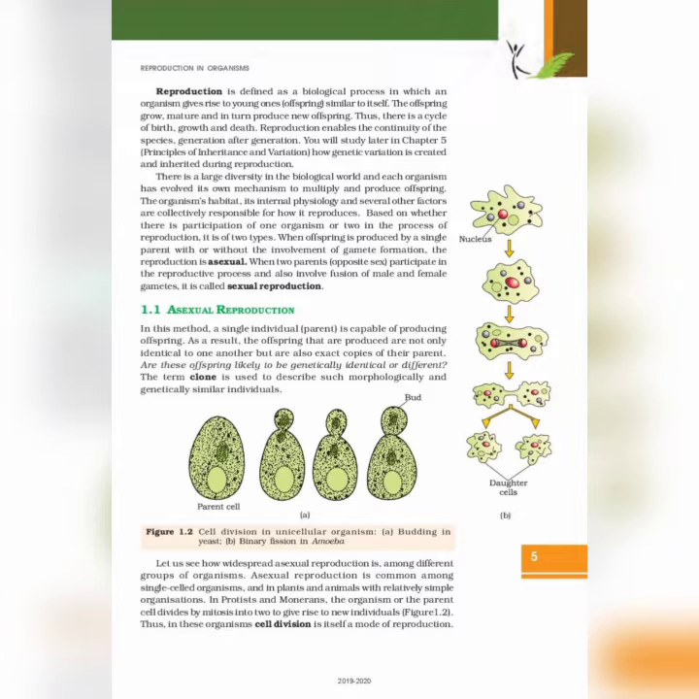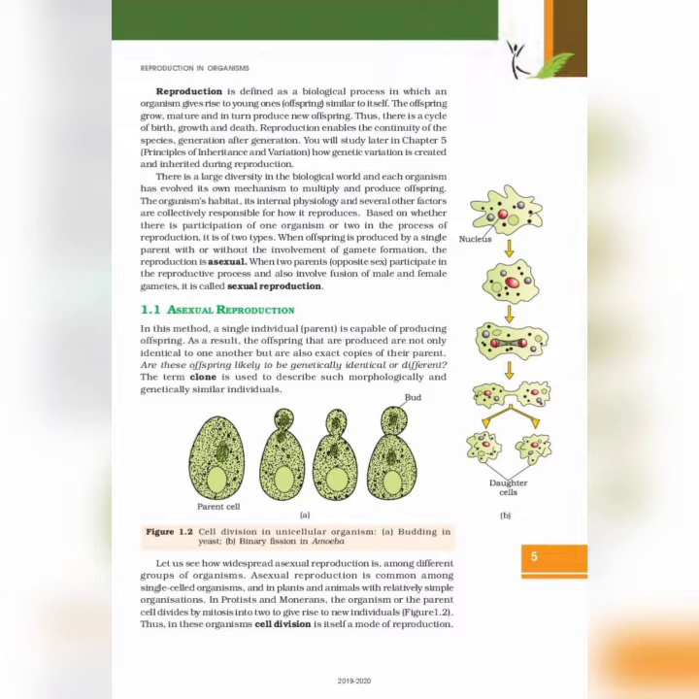When offspring is produced by a single parent with or without the involvement of gamete formation, the reproduction is asexual. When two parents of opposite sex participate in the reproductive process and it also involves fusion of male and female gametes, it is called sexual reproduction.